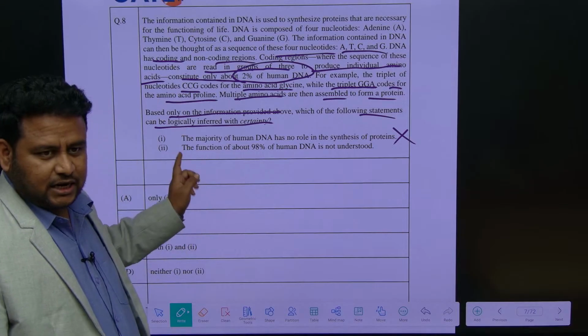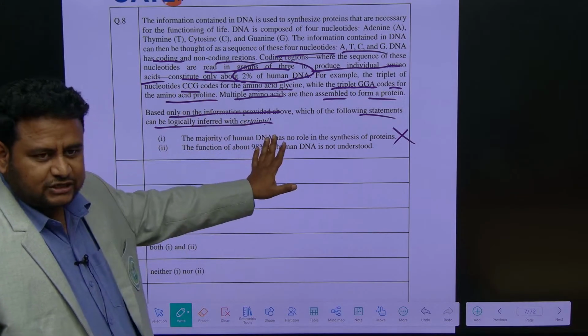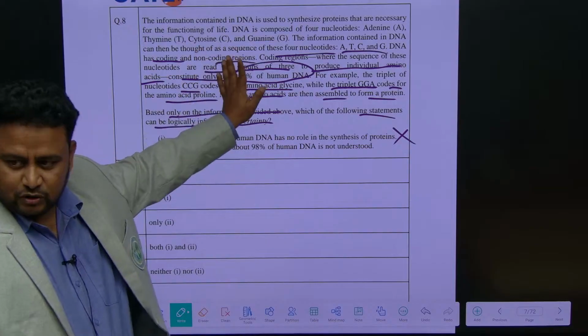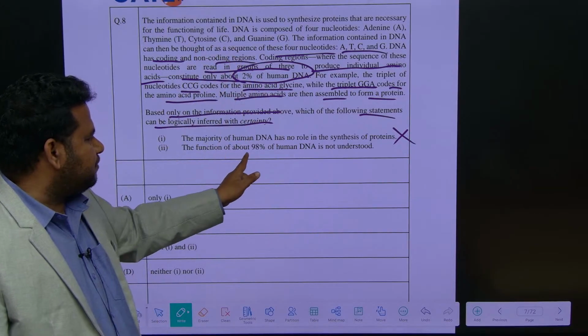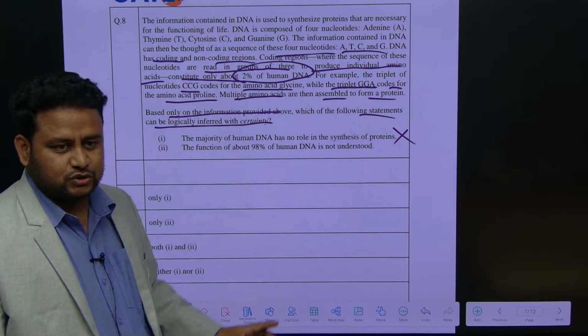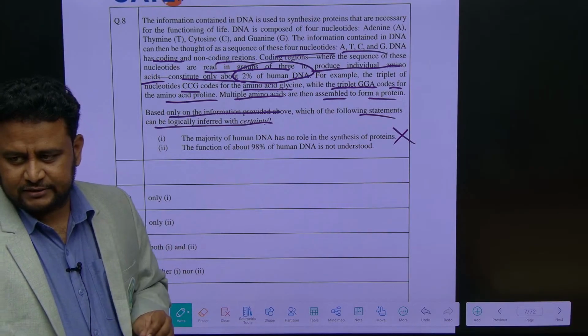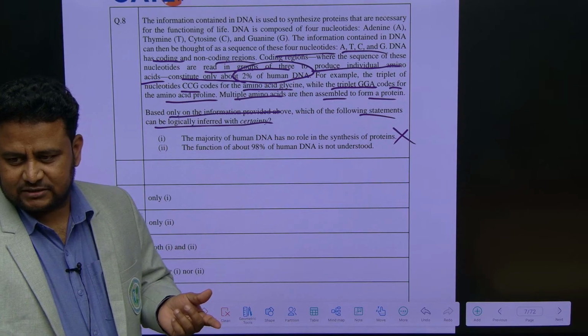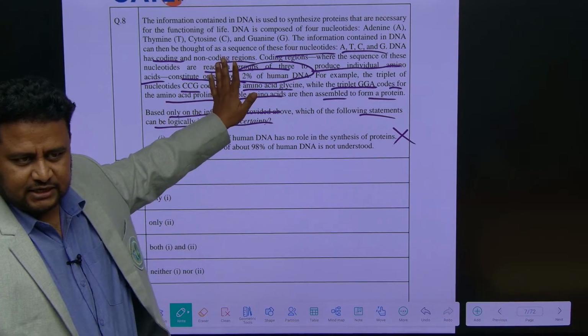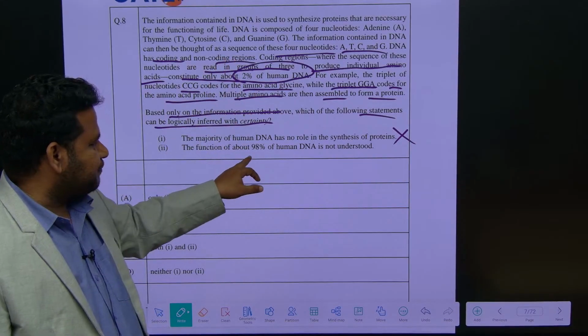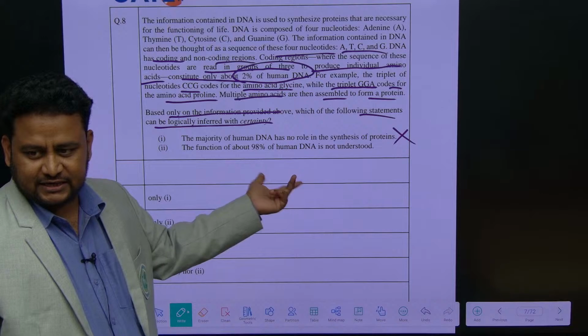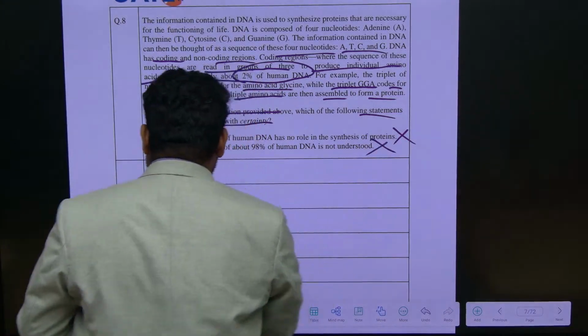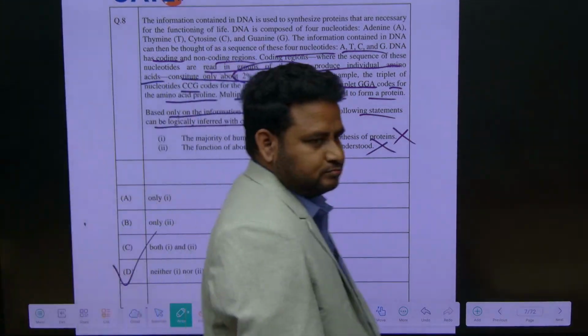I am asking, I don't know about this actual sense. As per this passage, have they told anything about that? The function of about 98% of human DNA is not understood. They are telling 2% is coding, then non-coding is 98%. That's all what we can deduce. Here the function of about 98% of human DNA, have they told anything like that? Nothing. So the answer is what? Neither 1 nor 2.